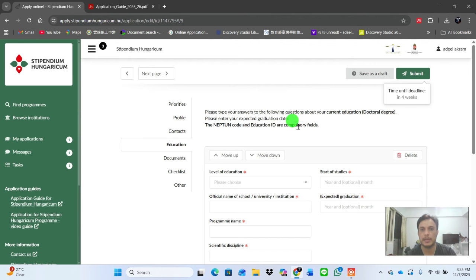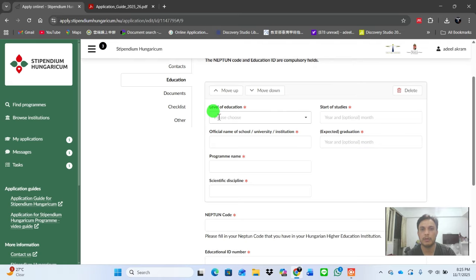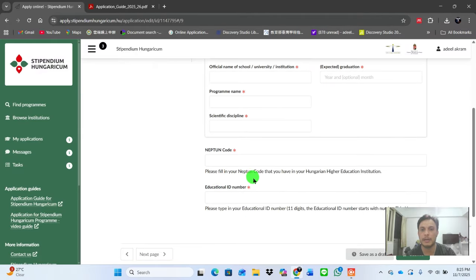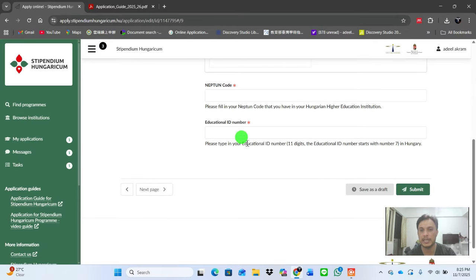Please enter your expected graduation date. So you have to write the level of education, start of studies, official name of school, graduation date, program, and scientific discipline. Please fill in your Neptune code, that is your Hungarian education institute education ID number. First of all, I want to give you some information about this part.